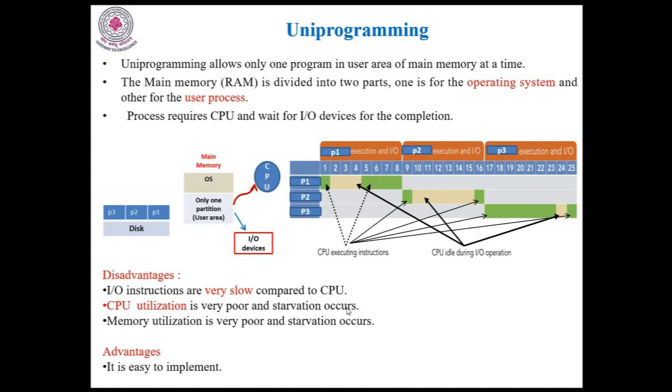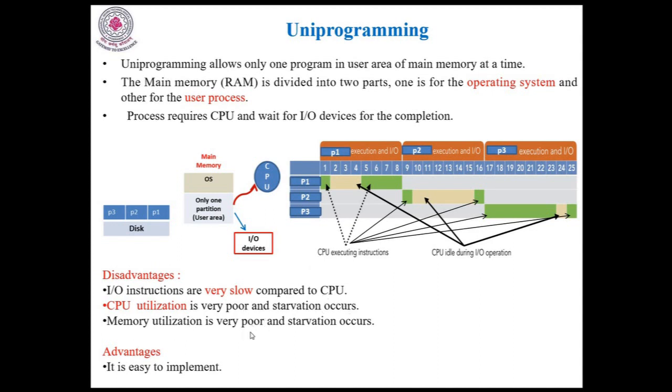And starvation occurs. What is meant by starvation? Suppose P1 requires 100 milliseconds, P2 requires lakhs of milliseconds, and P3 requires only 2 milliseconds. You see, now P3 must wait for the cumulative time of P1 and P2. So P3 might enter into starvation. So there is a possibility of starvation.